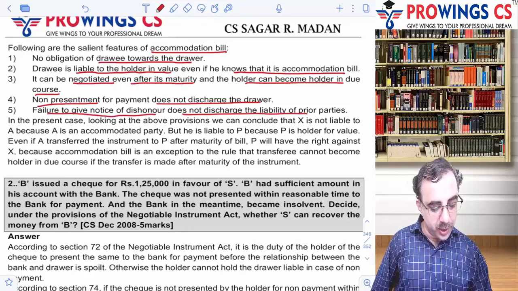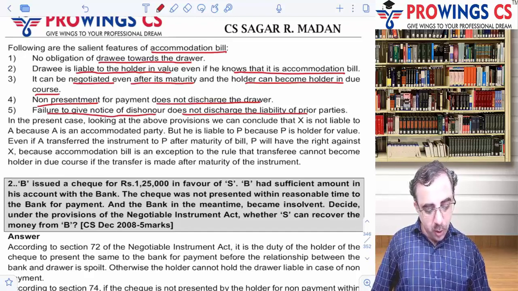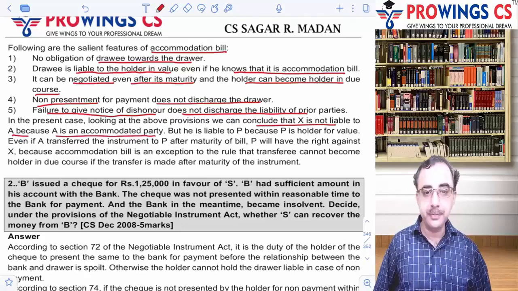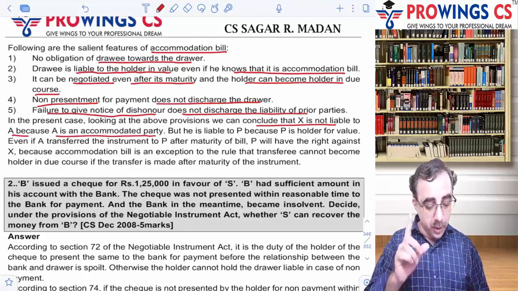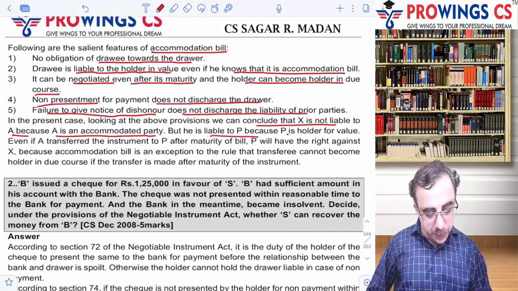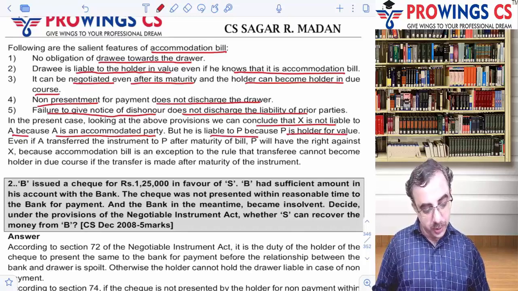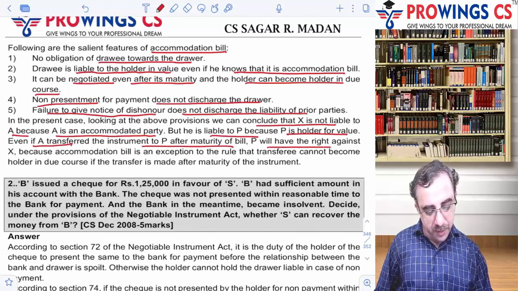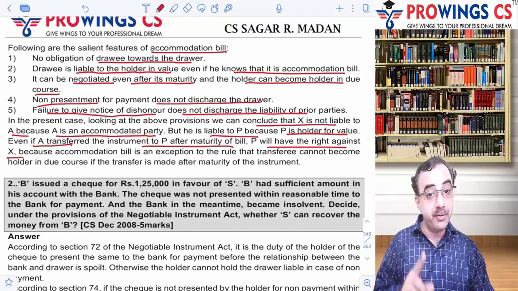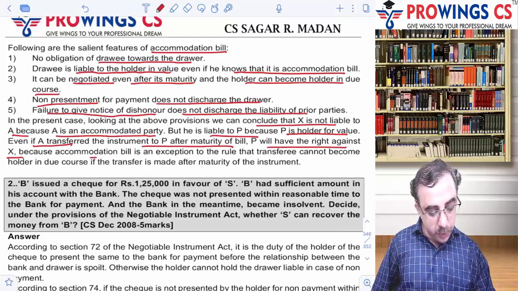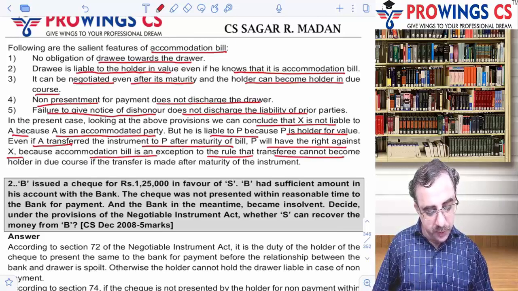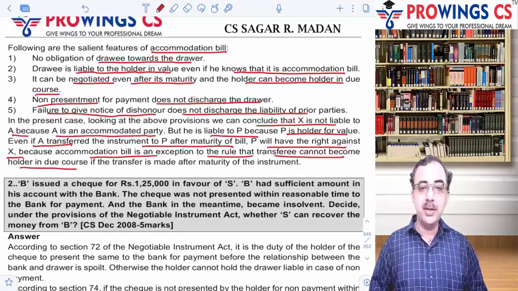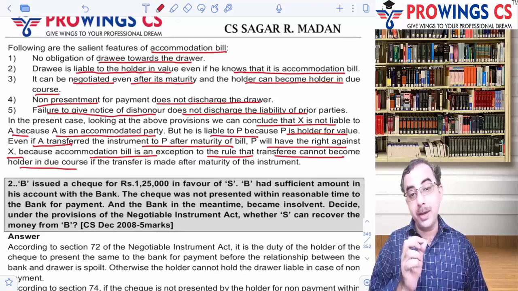फिर आप लिखते हो, in the present case, looking at above provisions, we can conclude that X is not liable to A because A is an accommodated party. Personal liability कुछ नहीं है. फिर आप लिखते हो, but he is liable to P because P is a holder for value. And even if A transfers the instrument to P after the maturity, P will have the right against X, because the accommodation bill is an exception to the rule that a transferee after maturity cannot become holder in due course. So that's how P still has the right against X.